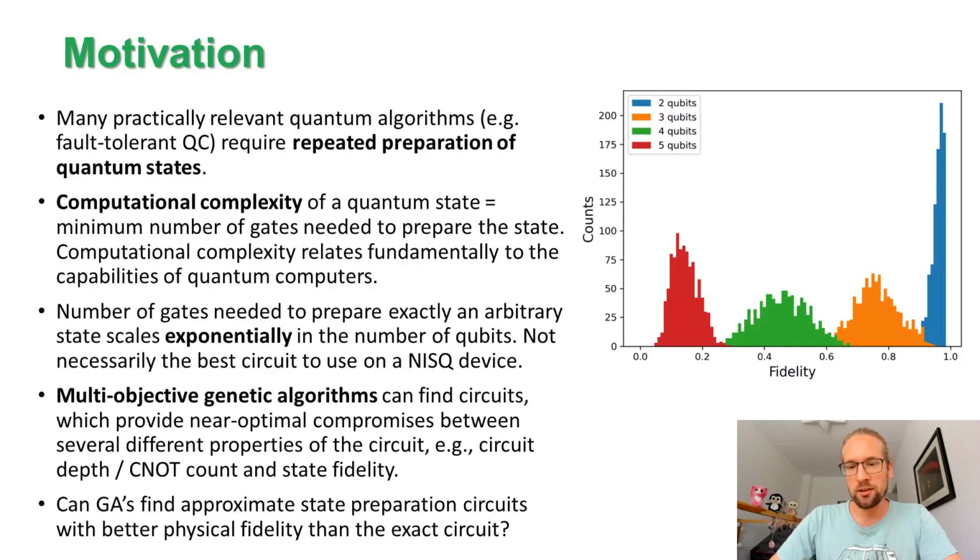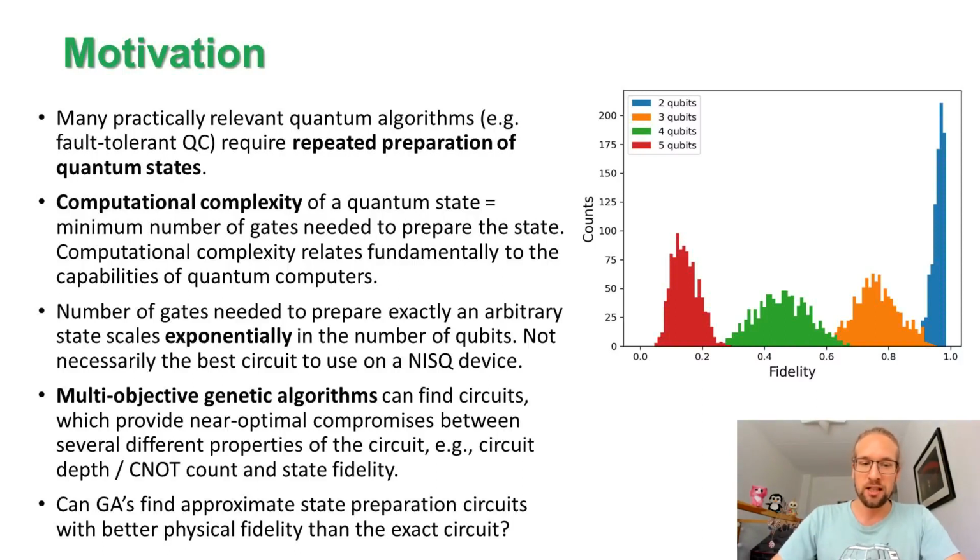So this raises the question whether we could use a genetic algorithm to provide us approximate state preparation circuits that would be approximate but also shorter than the exact state preparation circuits, with higher physical fidelity with noise included than the exact state preparation circuit.